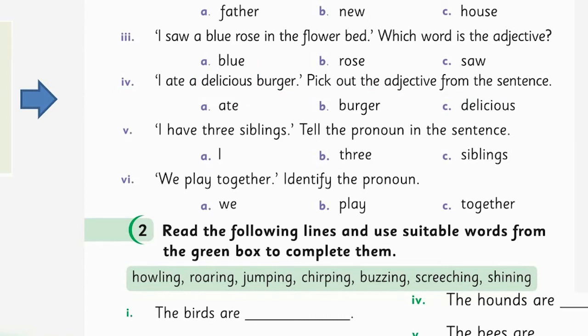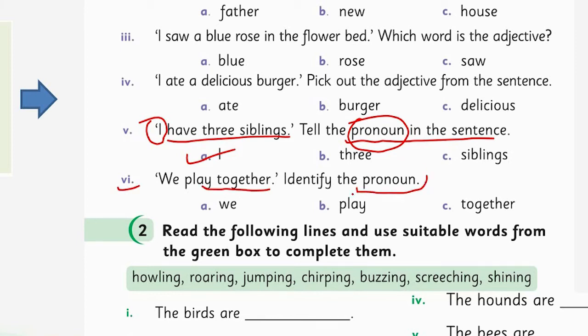The fifth one here, I have 3 siblings. Tell the pronoun in the sentence. Pronouns are those parts of speech which replace the noun in the sentence. Like I here, yes, I is the right option, the pronoun here. I, you, we, he, she, they. These are all pronouns. The sixth one, we play together. Identify the pronoun here. Yes, we is the right option. We is the pronoun here.